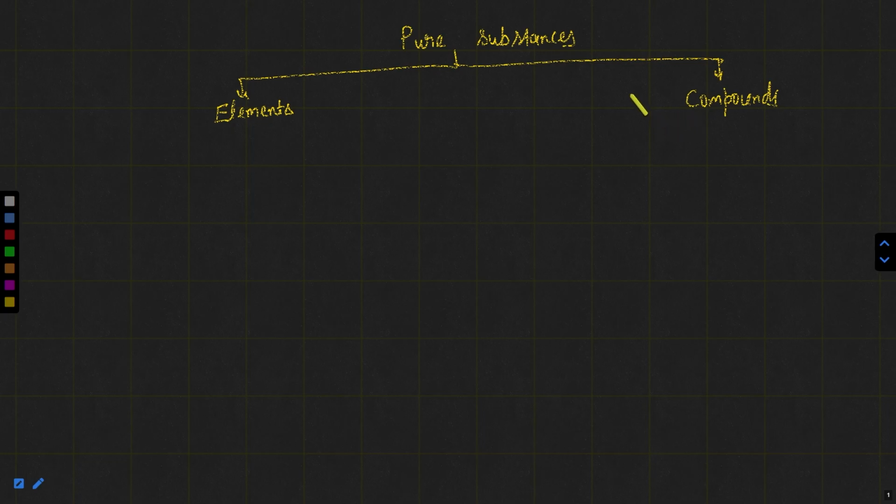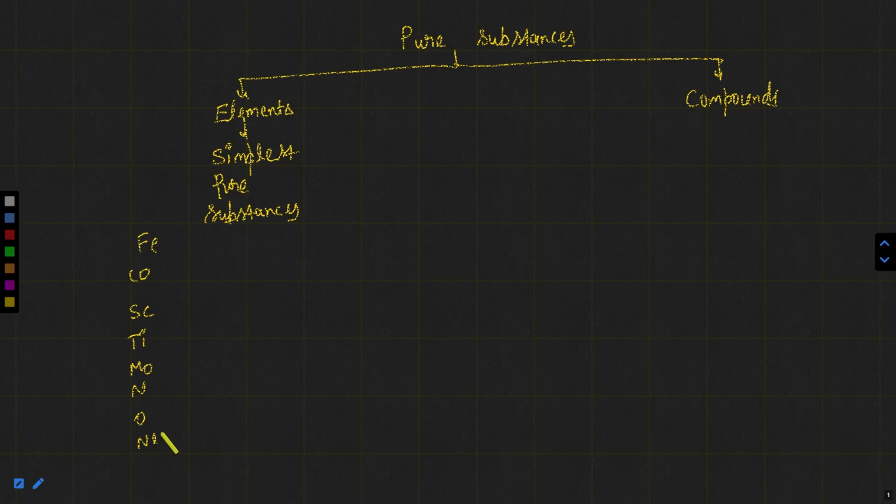Now what is an element and what is a compound? Let's understand. Elements are the simplest pure substances, made up of only one kind of atom. For example, iron, cobalt, scandium, titanium, molybdenum, nitrogen, oxygen, neon, etc. How many elements are there so far? 118 elements have been discovered so far.